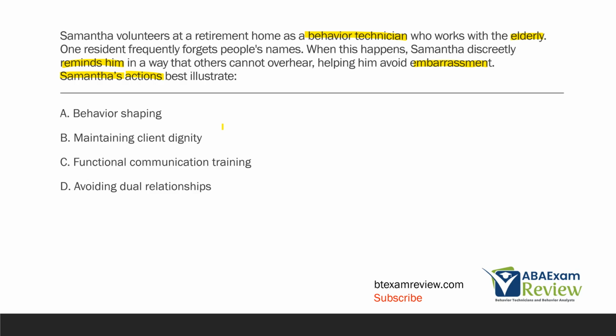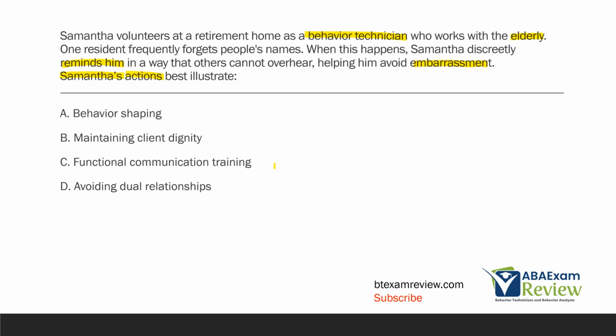She doesn't want other members at this home to know that this person is always forgetting names, and she wants to help the person avoid embarrassment. She's trying to maintain this client's dignity as much as possible. C, functional communication training. Again, Samantha's not using any systematic intervention, no systematic behavior change procedure.